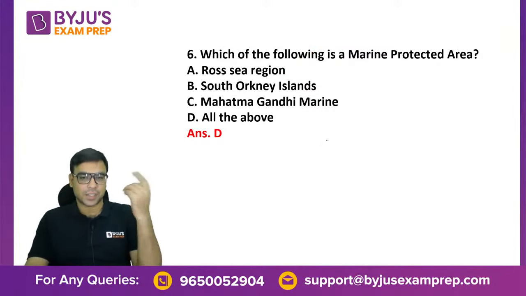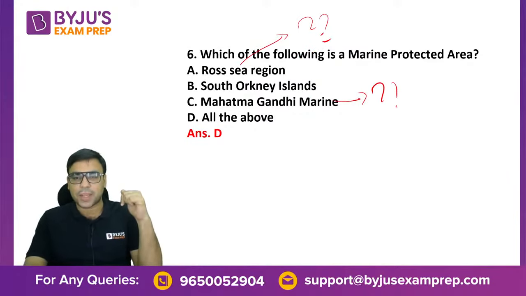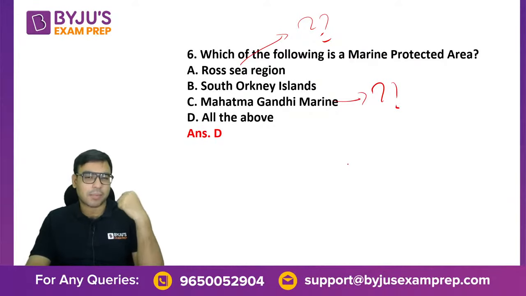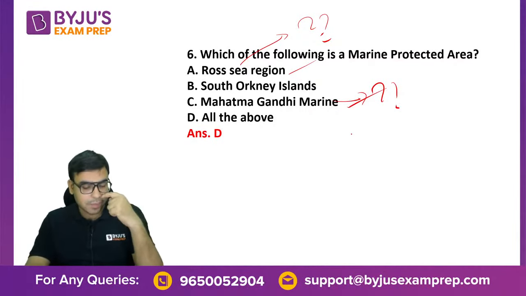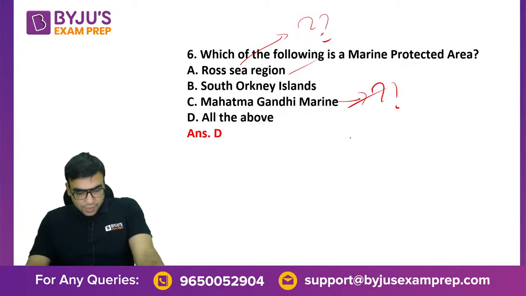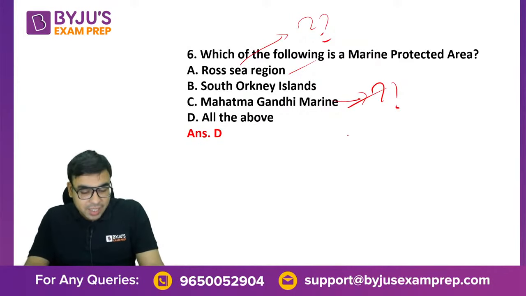Okay, there is one homework. Go and find out कि रॉस सी कहां पर है और महात्मा गांधी मैरीन नेशनल पार्क कहां पे. Go and find out. It's a homework because these are important. A और C को find out करो कहां पे. These two are important. Yes. Yes, Wuller Lake is in Kashmir, right?